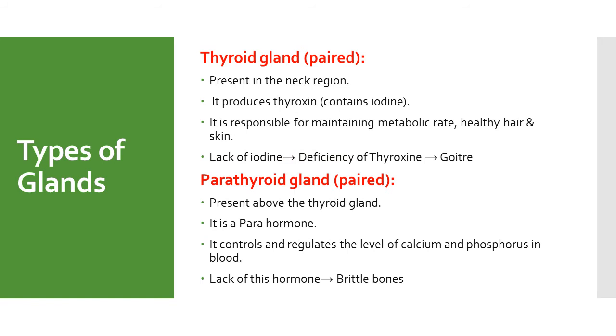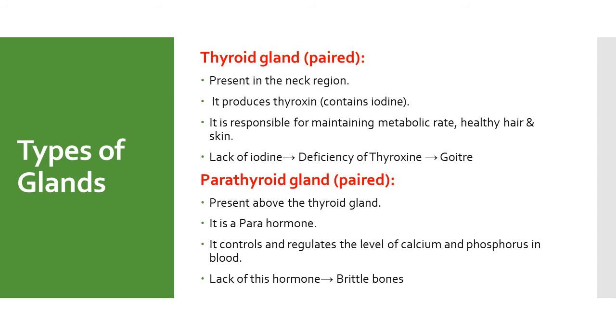The next gland is the thyroid gland. It is paired. It is present in the neck region. It produces thyroxine, which contains iodine. It is responsible for maintaining metabolic rate, healthy hair and skin. Lack of iodine leads to deficiency of thyroxine, which leads to a deficiency disease known as goiter.